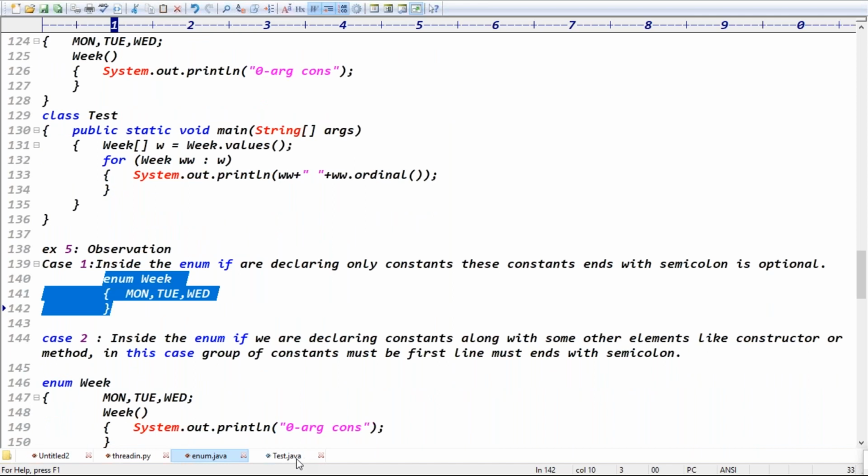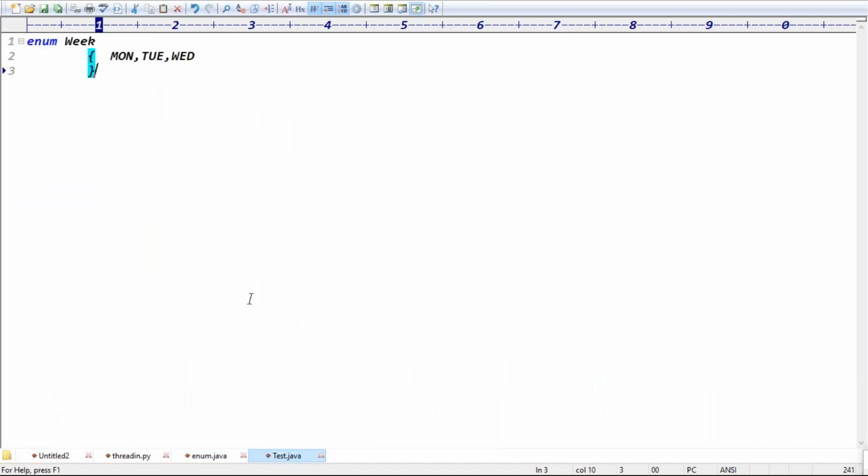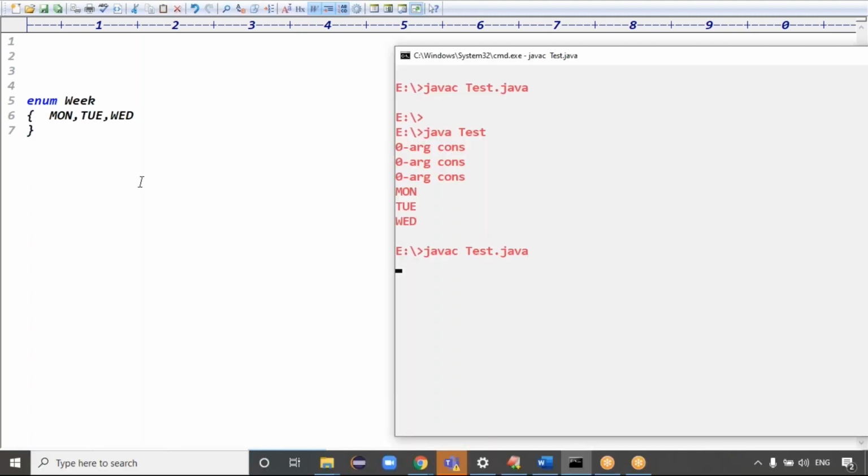only constants. Inside the enum, if we declare only constants, here I am not declaring any semicolon, right? If we declare only constants, ending the constants with a semicolon is optional. So without the semicolon, this code will work. The code is definitely compiled fine. It's not a problem.